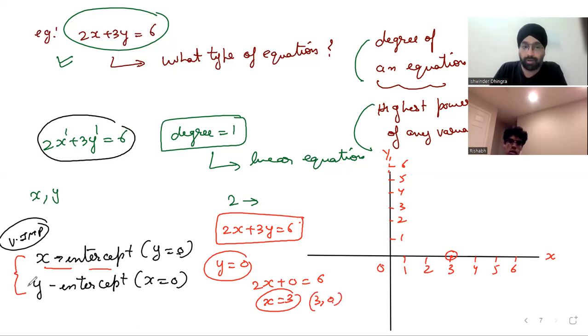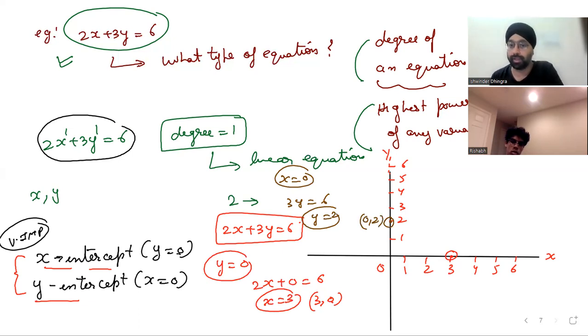Now, second, what do we do? We need to put x equals 0. Then we have 3y equals 6, so y equals 2. This is the point 0, 2, and the other is 3, 0.